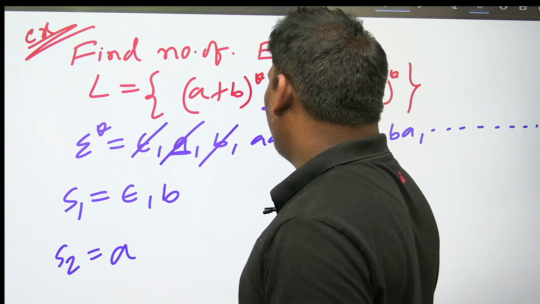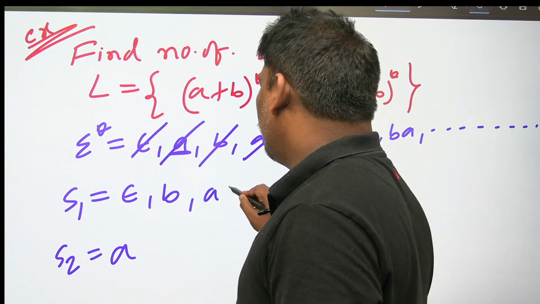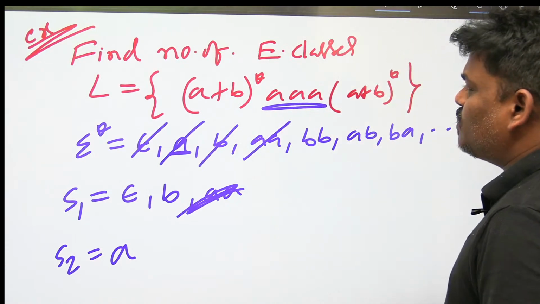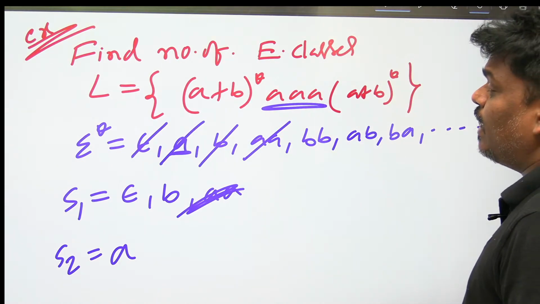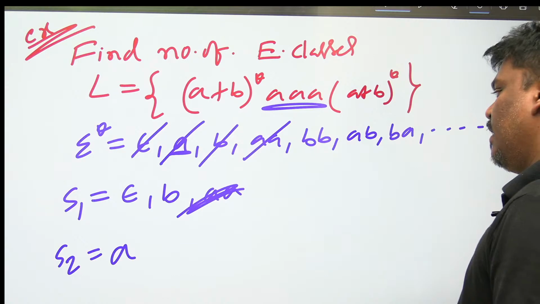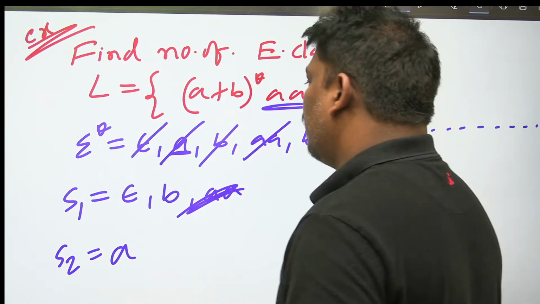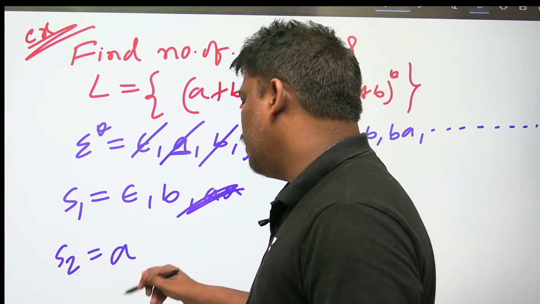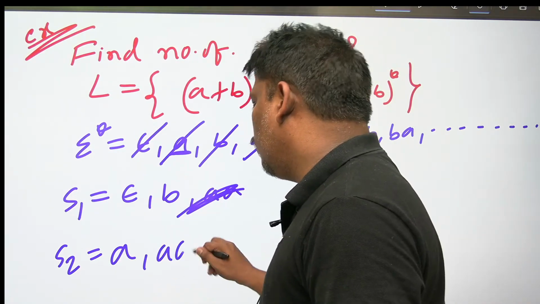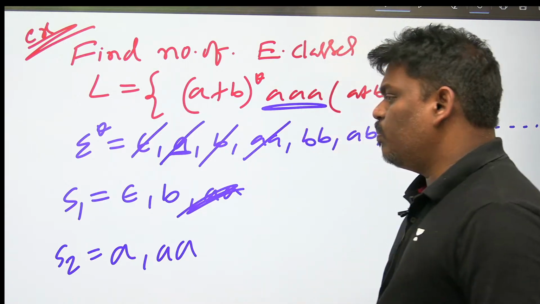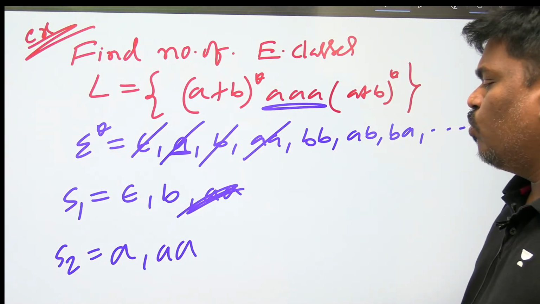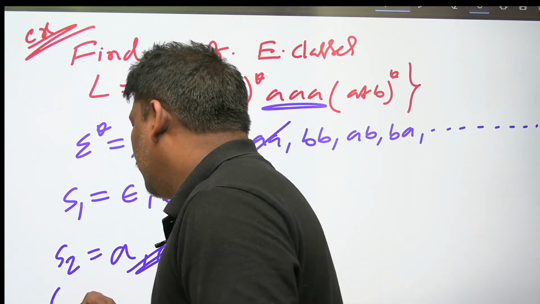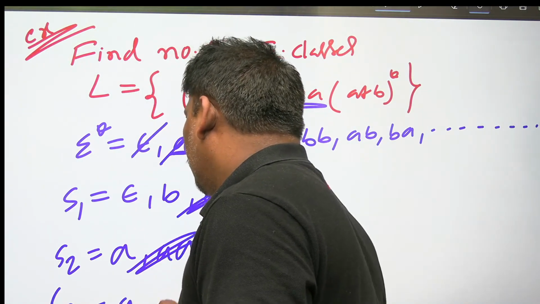Can you help me now? What about double A? Double A does not belong to S1, because for epsilon if I add single A, it is A, but for double A, if I add single A, it becomes triple A. One belongs to L, one does not belong to L. So double A does not belong here. What about double A here? No. The reason is for A and double A, if I give one more A, one belongs to L and one does not. So S3 is double A.